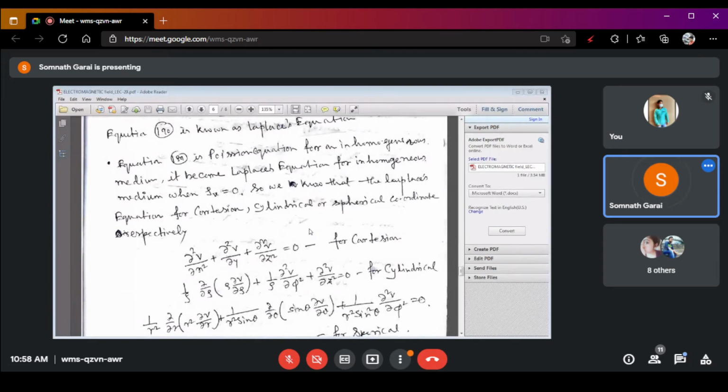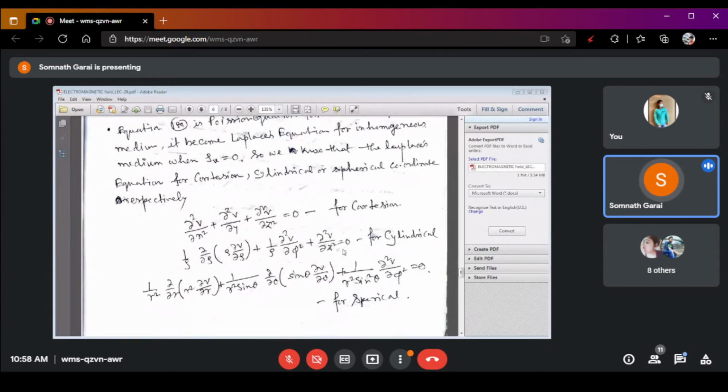So we already know the differential form of the Laplacian equation for three different coordinate systems: one for Cartesian, one for cylindrical, and one for spherical coordinate.